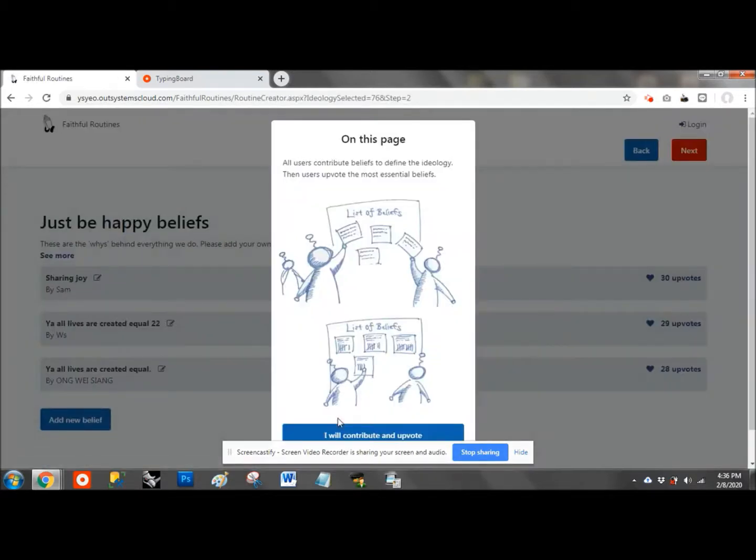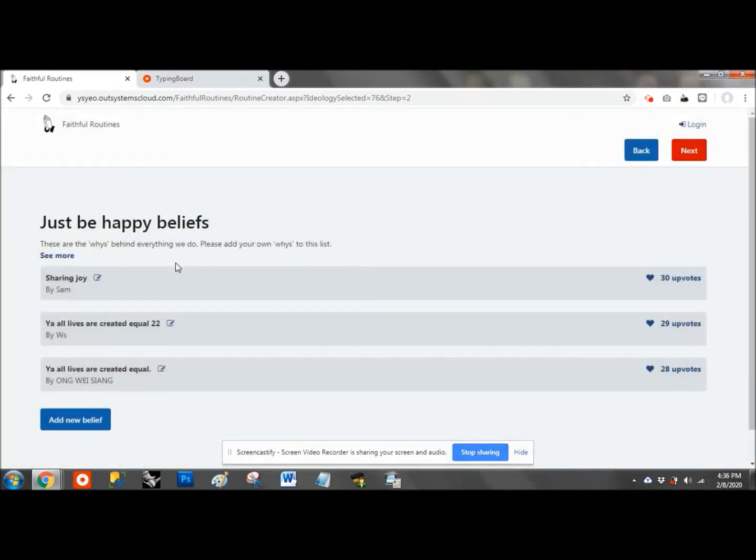On this second page, you can define the beliefs and principles behind what you decide to do every day. Note that on this platform, many people can share the same set of habits and therefore share the same set of beliefs. So here, everyone believing in the same thing can create beliefs and vote to obtain the most popular ones, just like in this illustration I drew. For example, for Just Be Happy, you can see people create all these principles and beliefs for this ideology.